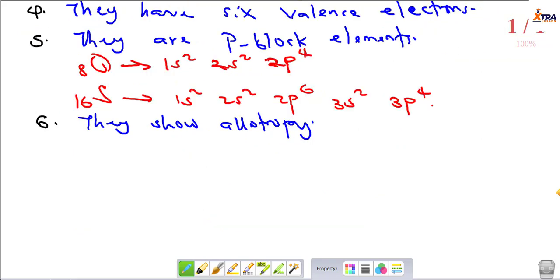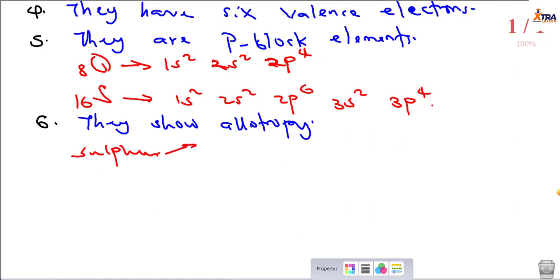You have sulfur, you have crystalline and non-crystalline sulfur.